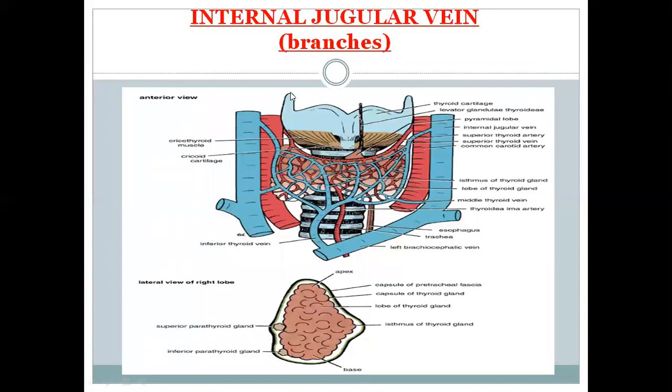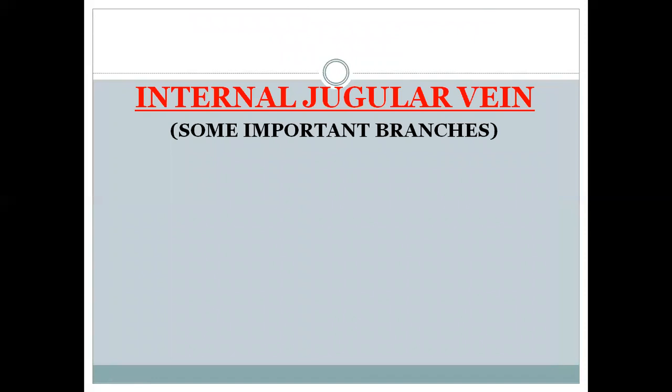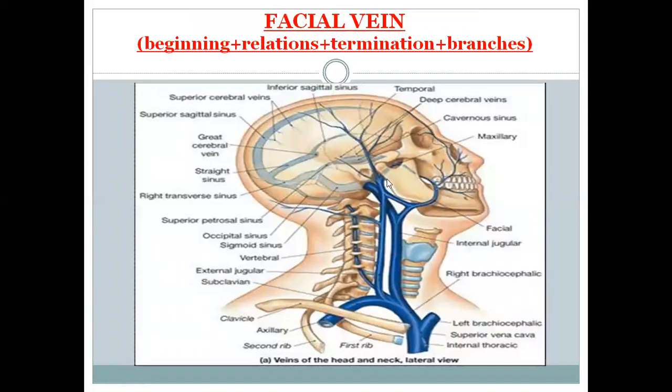So these are the other tributaries of the internal jugular. This is superior thyroid vein, and this is the middle thyroid vein. See how they open into the internal jugular vein. So this is the internal jugular coming downward. This is the facial vein. This is the retromandibular vein. Superficial temporal and maxillary join with each other and form the retromandibular.